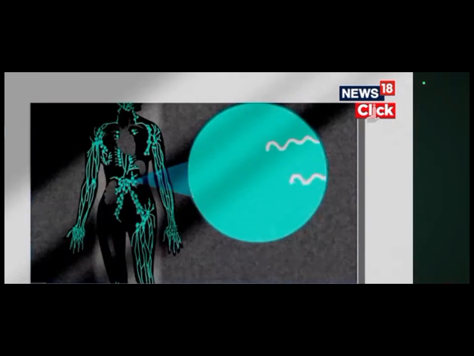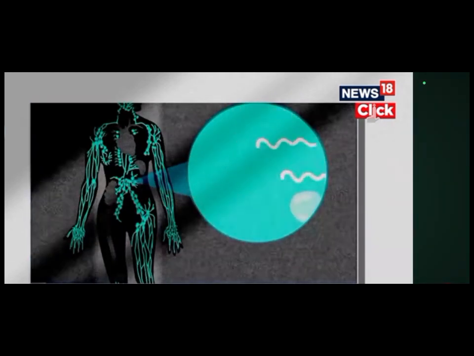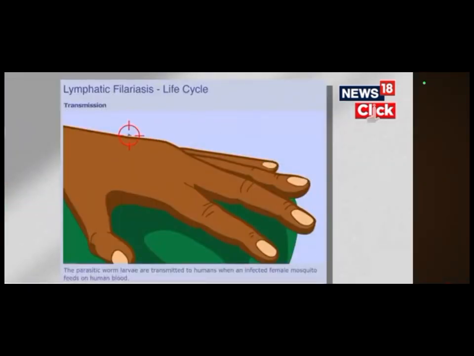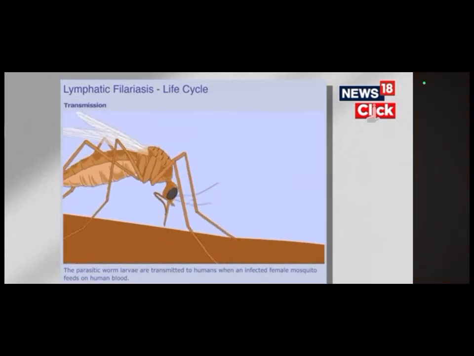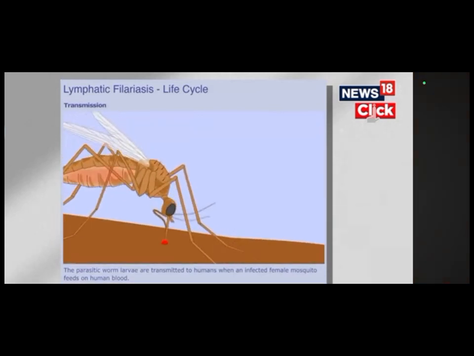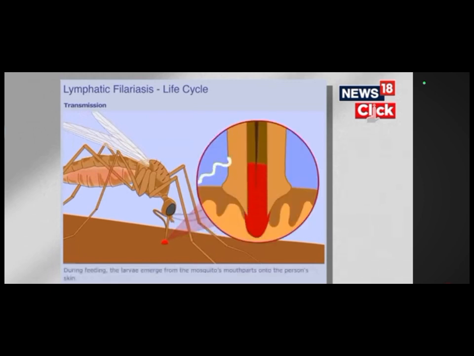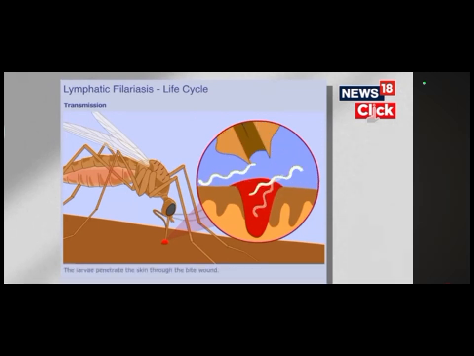Humans acquire the infection through the bite of a mosquito vector. The infective larvae migrate to the tissues, mature and localize in the lymphatics, subcutaneous tissues, or internal body cavities. Migration of the parasites exhibits periodicity, where the parasite is present in the bloodstream during specific times of the day, which corresponds to the feeding schedule of the mosquito vector. Migration may occur at night, during the day, or with no clear-cut timing.